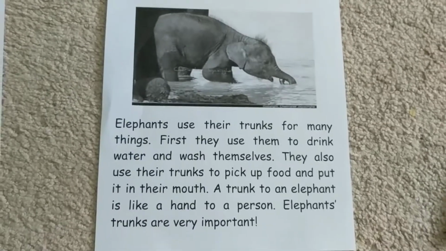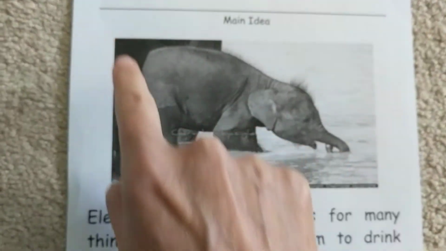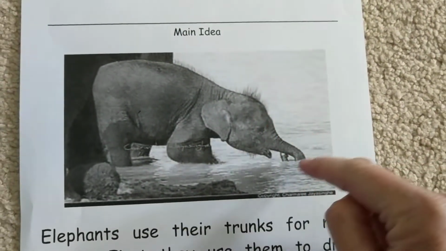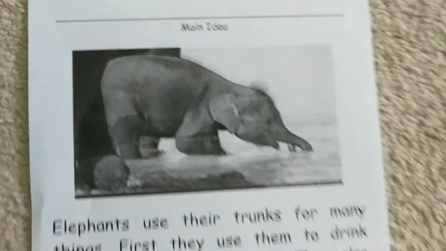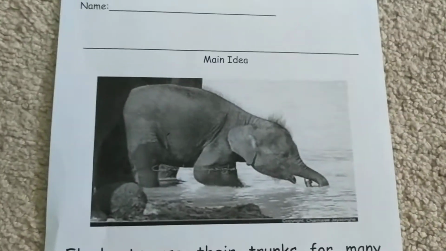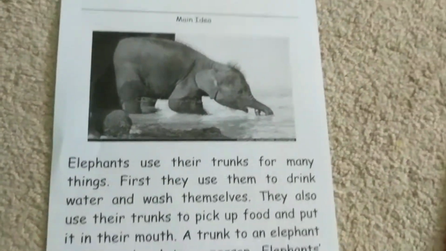What I like to do first is look at the picture. And I see an elephant. It looks like the elephant is in the water using its trunk to drink. So I know that this text is about an elephant. Maybe it's about an elephant drinking with its trunk. I'm not sure, but I'm going to read to find out.